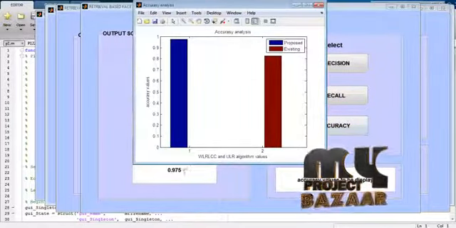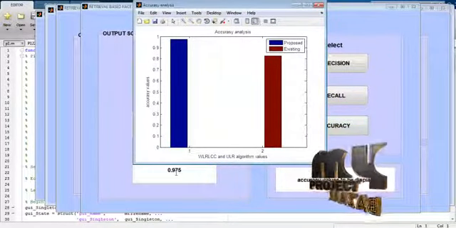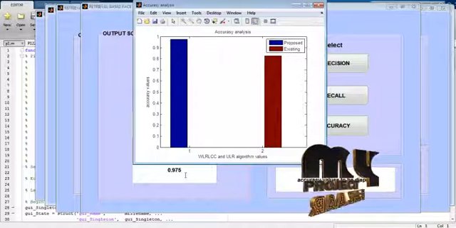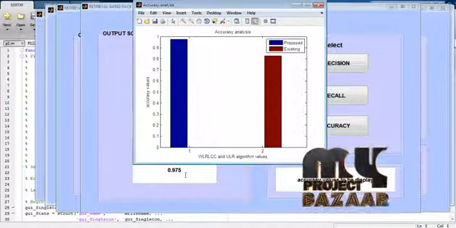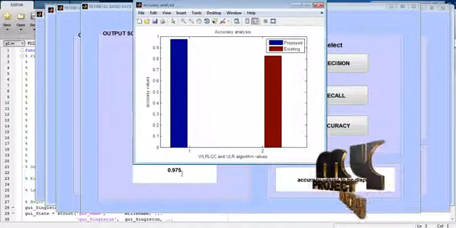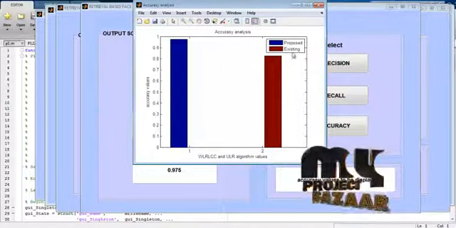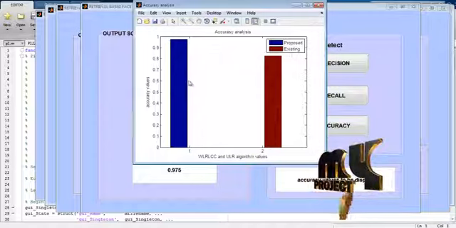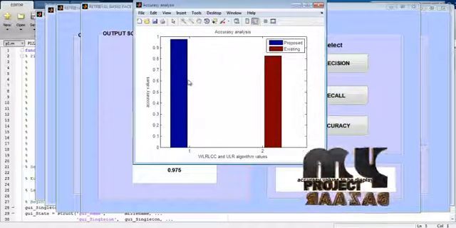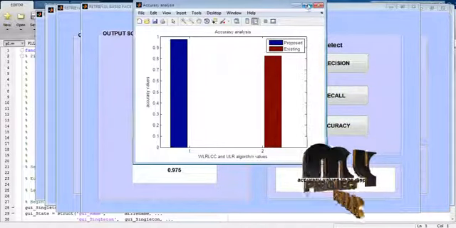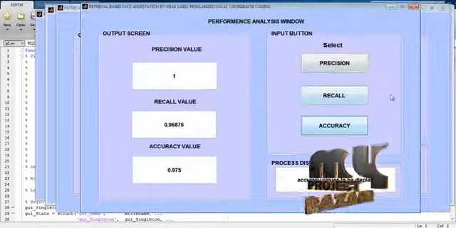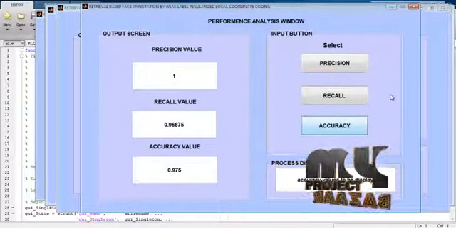The accuracy values are displayed for this proposed method. The accuracy is 0.975, so 97% accuracy is achieved by this method. The existing method values and the proposed method values are displayed in the accuracy analysis graph. Finally, we will discuss all the output for this project.